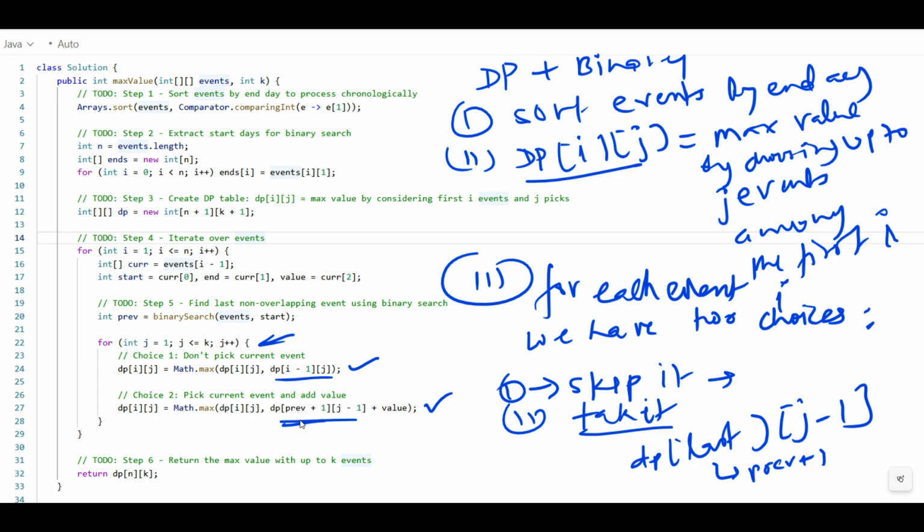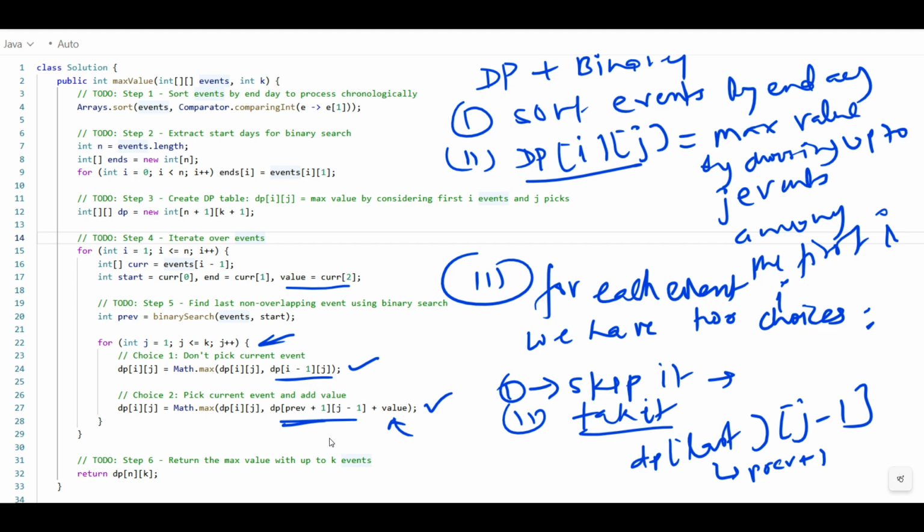Means we have to find the last non-overlapping event using binary search, and then we have to add the value. This is your value at i, which we get from the current i.